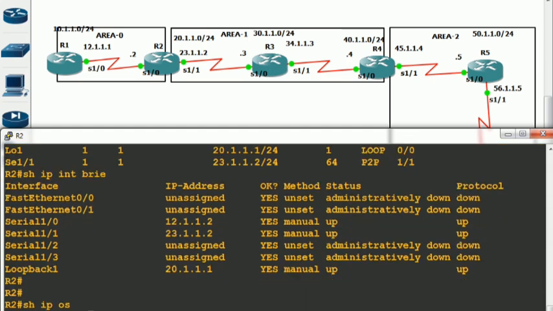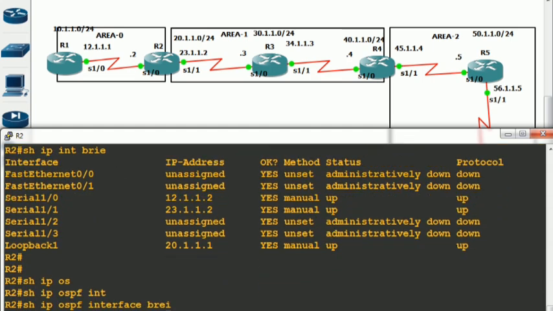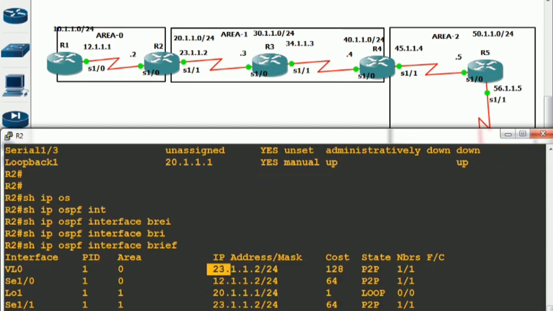But inside show IP OSPF interface brief, you will get it. And this IP address is also configured on serial 1/1. So basically, here on R2, on its virtual link interface, it has allocated an IP address as 23.1.1.2, and by default, what is the network type of the virtual link? It is point to point. What is the cost of it? 128.